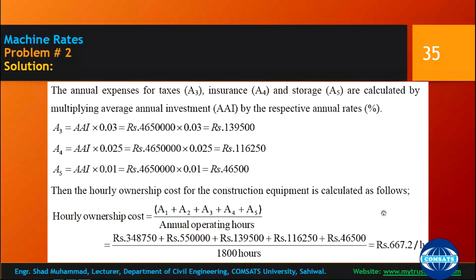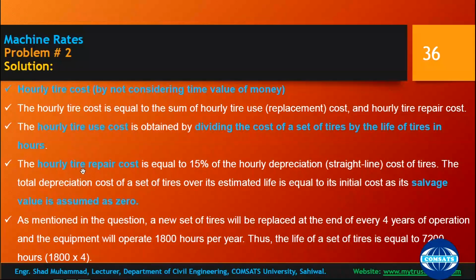So you will get the hourly rate of the repair cost of the tire, and the hourly rate of the use of the tire is the total cost of the tires divided by useful life. As mentioned in the question, a new set of tires will be replaced every 4 years of operation, and the equipment will operate 1800 hours per year. Thus, the life of the set of tires is equal to 7,200 hours.